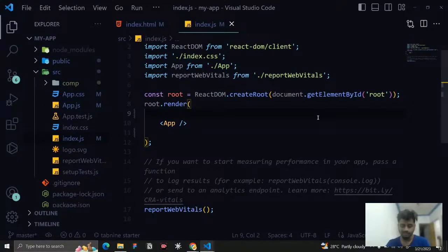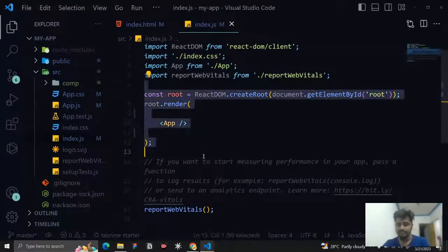That is why we are saying JavaScript is the foundation, and React is a library that is going to support JavaScript. Without JavaScript, you cannot learn React. People will think, okay, I don't want to learn JavaScript, I can learn React. But whatever we are going to write in React, everything is in JavaScript syntax. These imports and everything are in JavaScript only. So you need to learn JavaScript first.